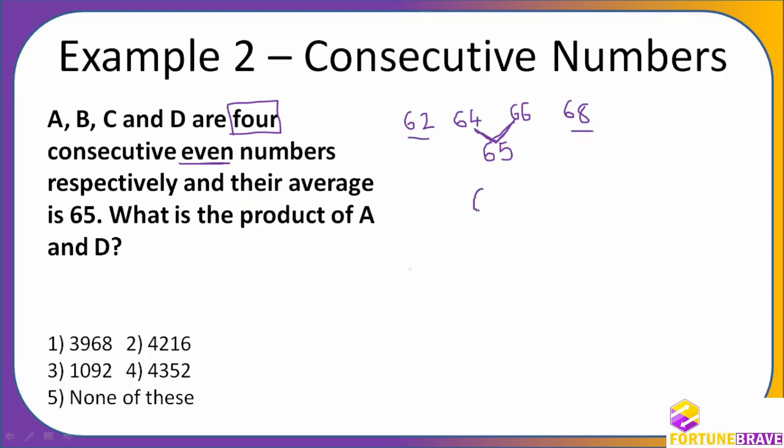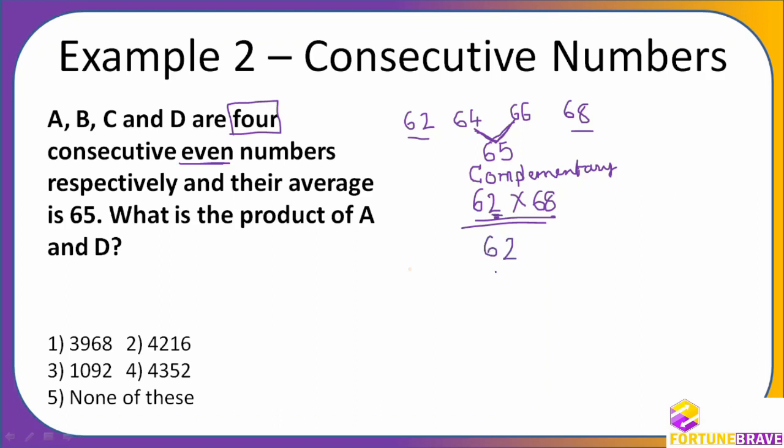So what we have to do? 62 into 68. How much is the answer? So go back again, remember something, some type of numbers these are. These are what numbers? Do you remember? If you remember, please type in the discussion box what these are. These are complementary numbers. Can you see these are complementary numbers? Complementary numbers are 2 and 8, the last 2 digits.